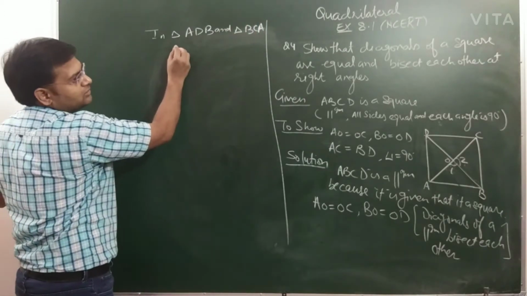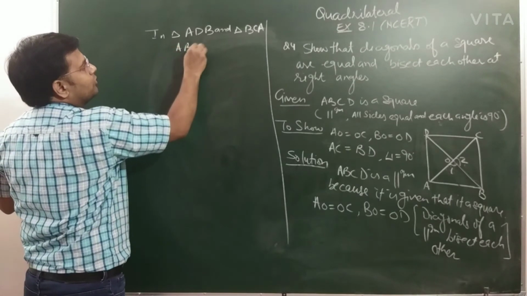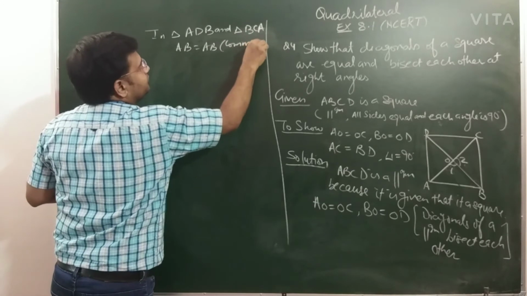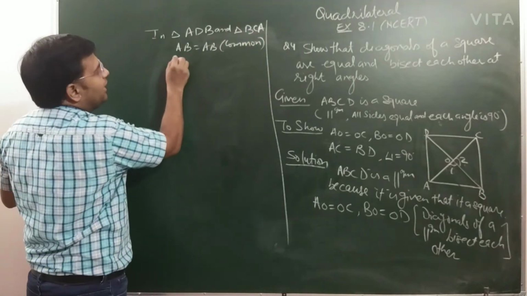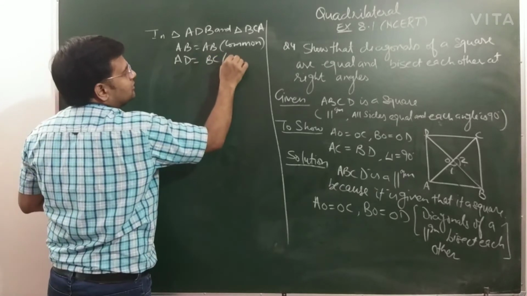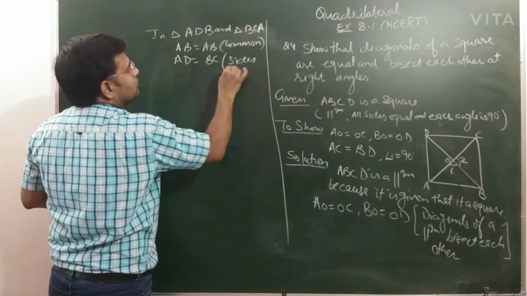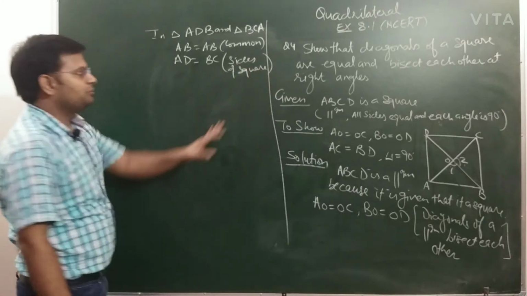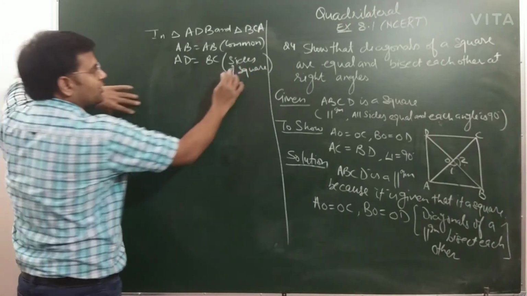Now here we can see that AB equal to AB. This is common, and AD is equal to BC. This is sides of a square, and you know all sides are equal, so we can simply write sides of a square.